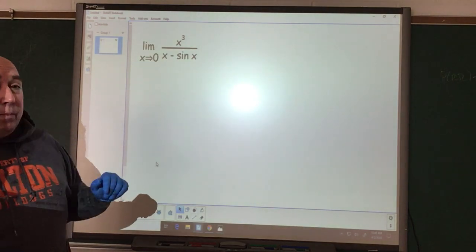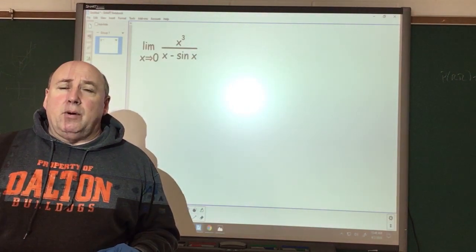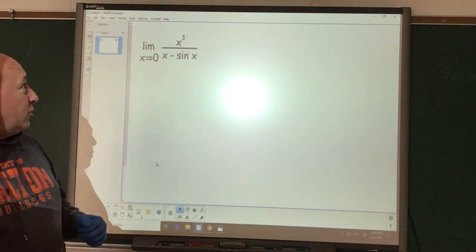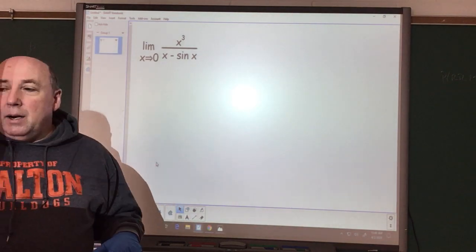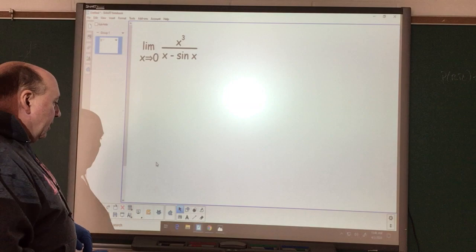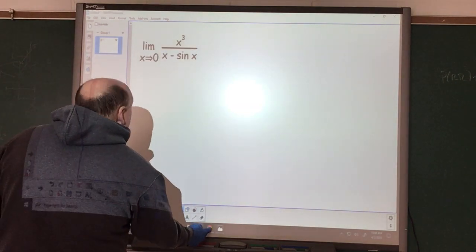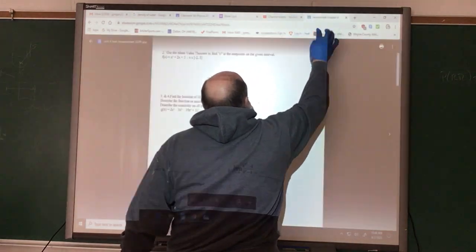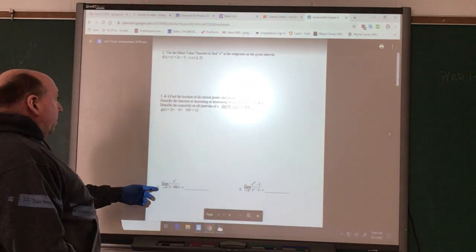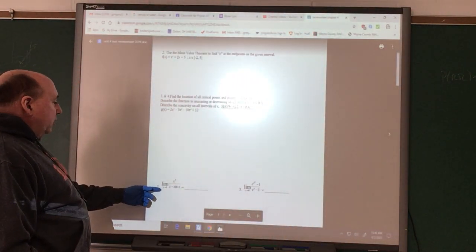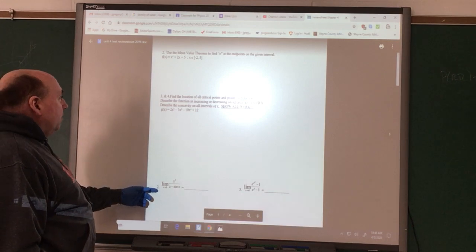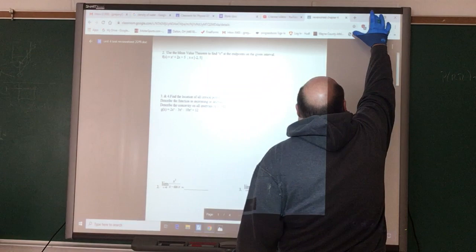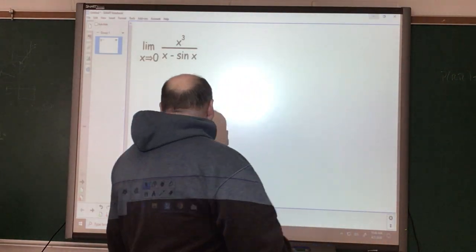We're going to go through one of the problems from the review sheet I posted yesterday. I'm not sure which one it is. It's one at the bottom of the first page. It's marked as 2 at the bottom, but really it's 3, 4, 5, 6. So it's the one at the bottom of the front page.